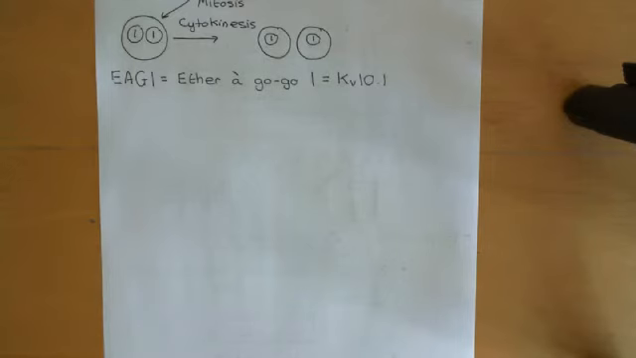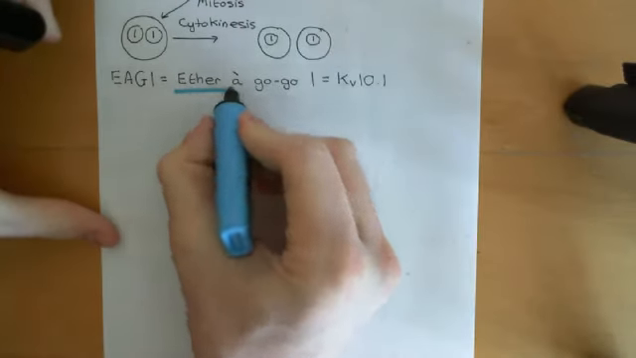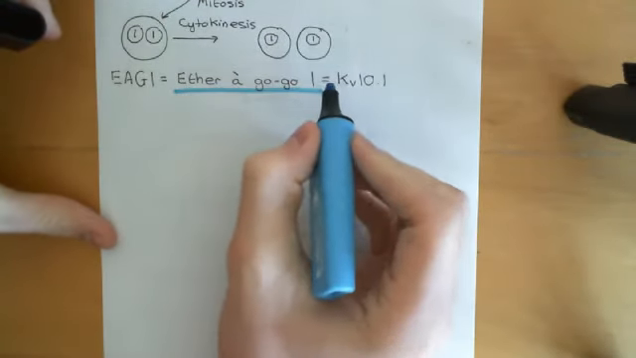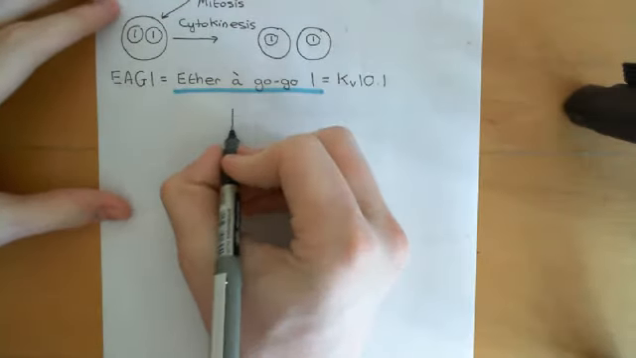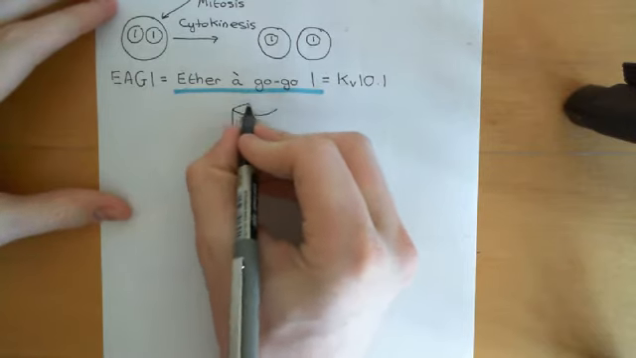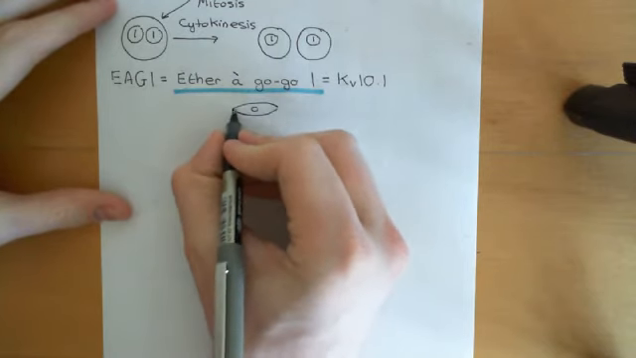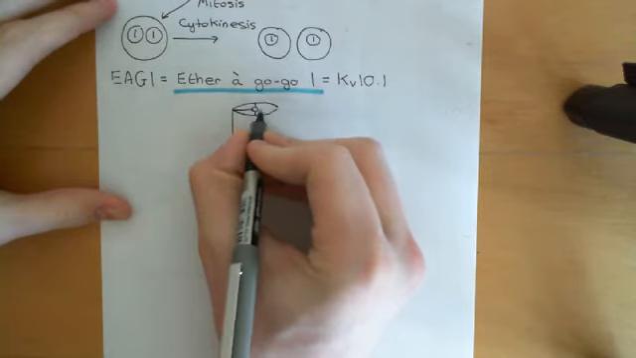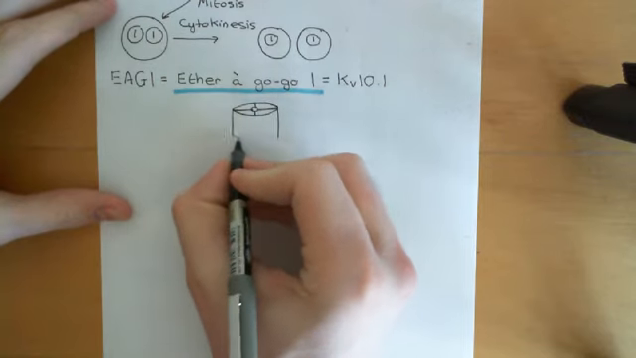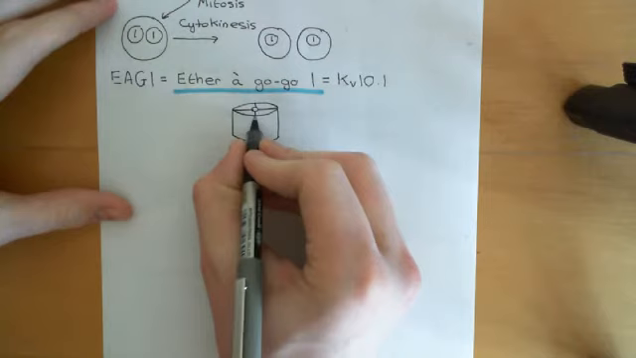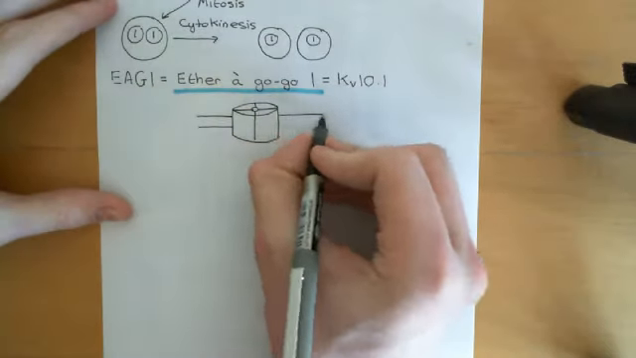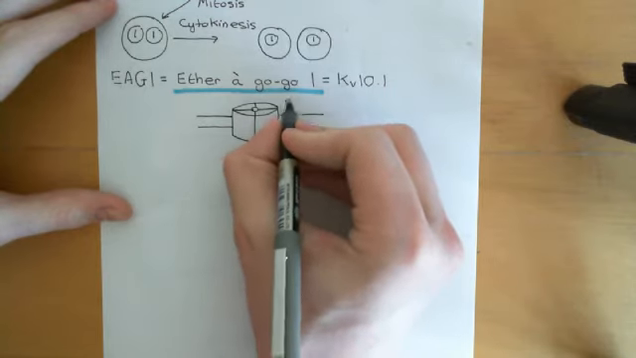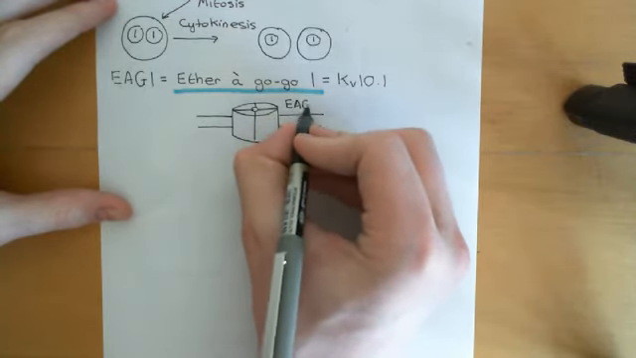Now the ether agogo 1 voltage-gated potassium channel is a homotetramer of these ether agogo 1 subunits, or KV 10.1 subunits. So let me draw this out. Just to remind you, you'll have 4 separate subunits coming together to make the full voltage-gated potassium channel, and that will just be referred to as an ether agogo 1 voltage-gated potassium channel, sitting in the plasma membrane like so. So here is our ether agogo 1 channel.